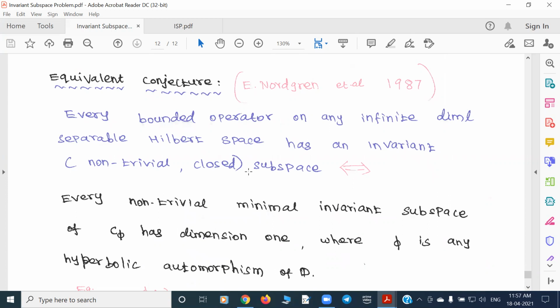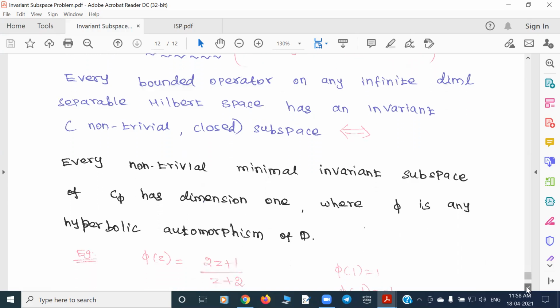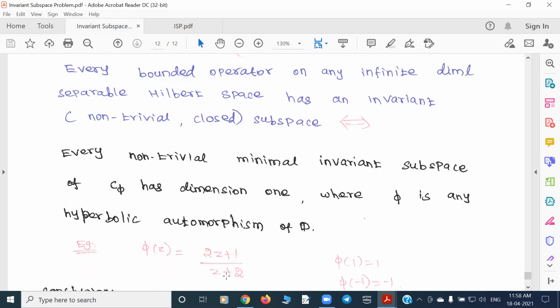That means instead of taking any bounded operator on any Hilbert space, now you fix your Hilbert space to be a Hardy space, and instead of taking any operator, you fix your map to be a composition operator, where phi is a hyperbolic automorphism. I'll recall what a hyperbolic automorphism is: the map which has two fixed points on the circle. So an automorphism which has two fixed points is called a hyperbolic automorphism. Say, for example, you can take this map or any other map. This doesn't matter. You can choose any hyperbolic automorphism.